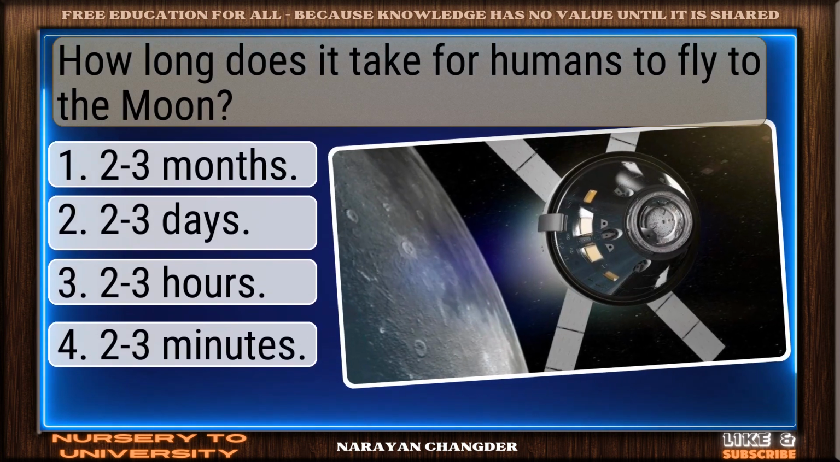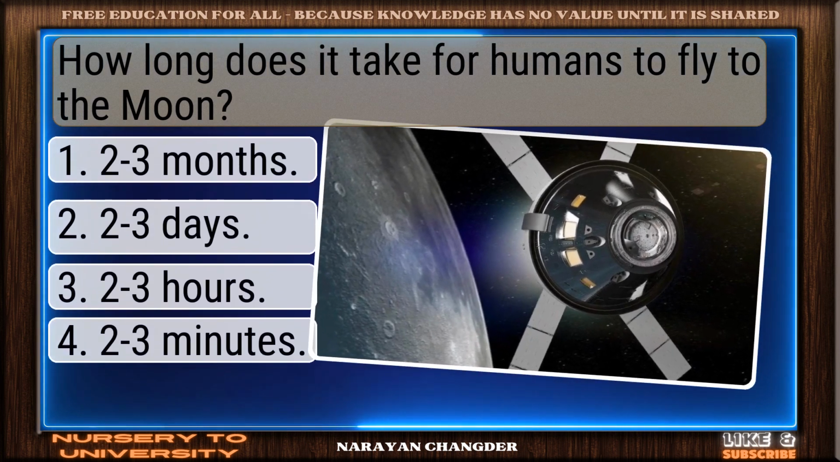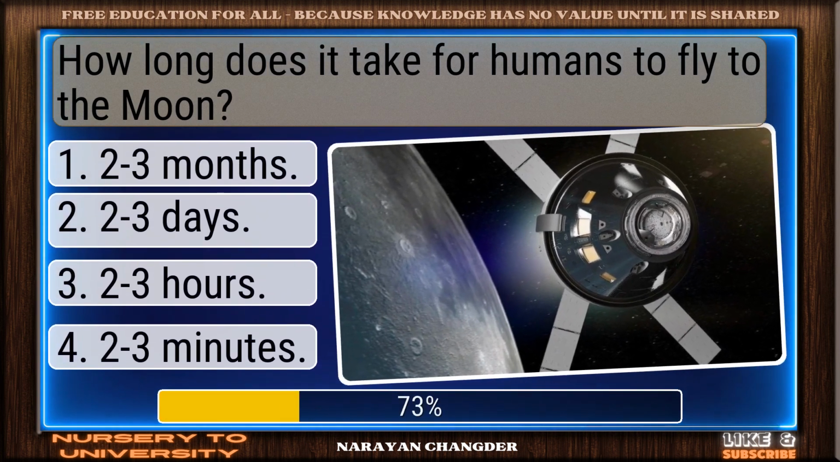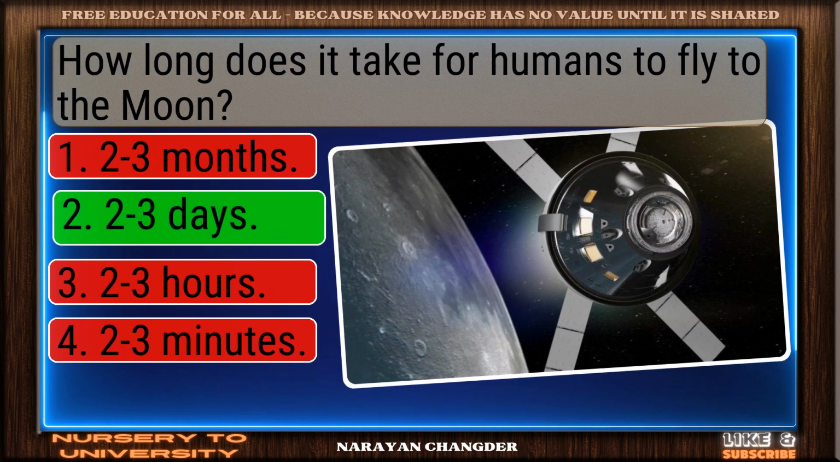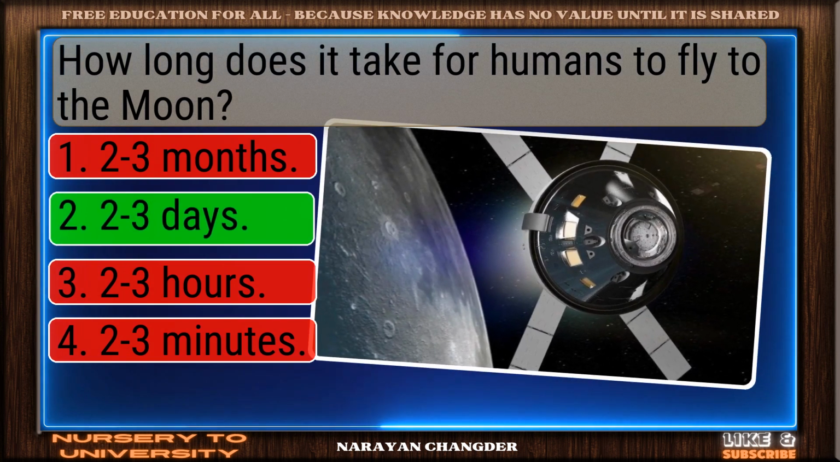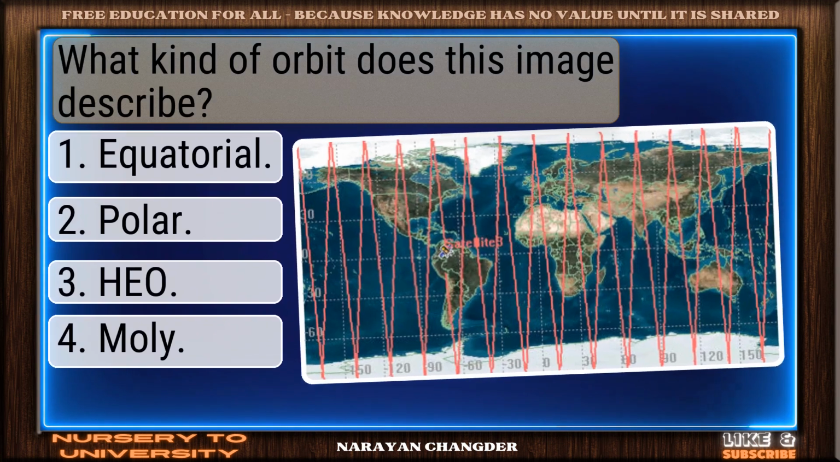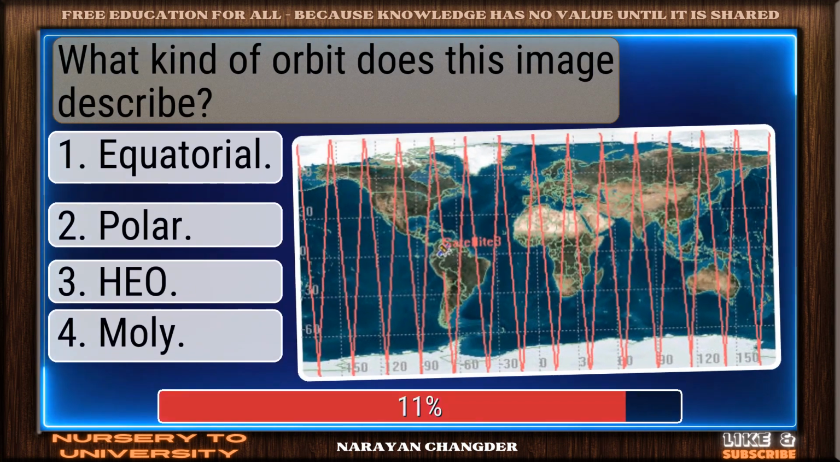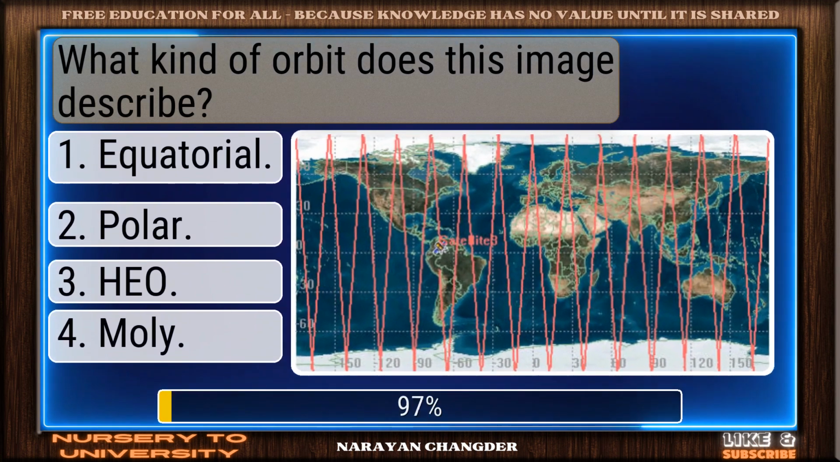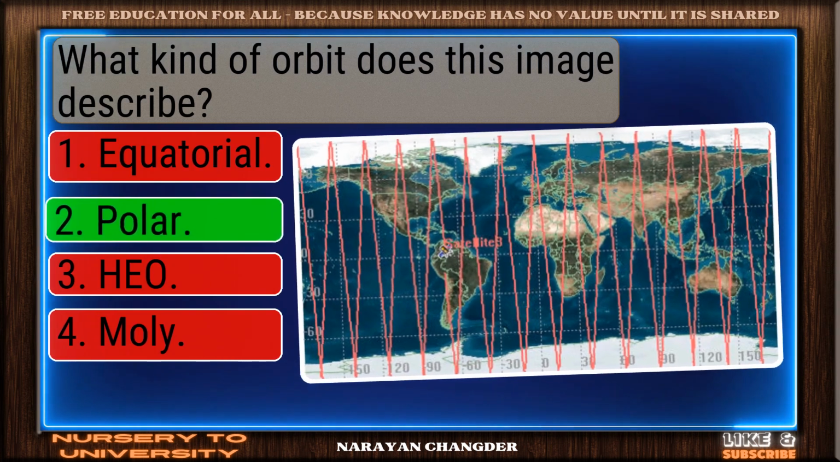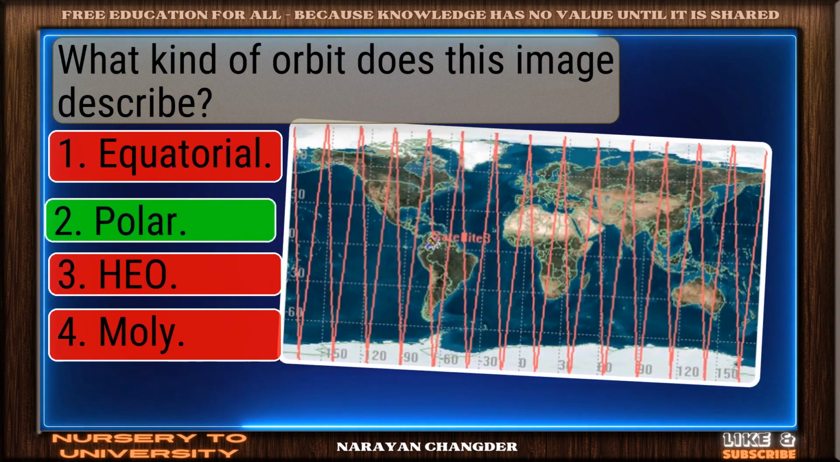How long does it take for humans to fly to the moon? Nice selection. 2-3 days is the correct and valid answer. What kind of orbit does this image describe? Good job. Your answer, polar, works well here.